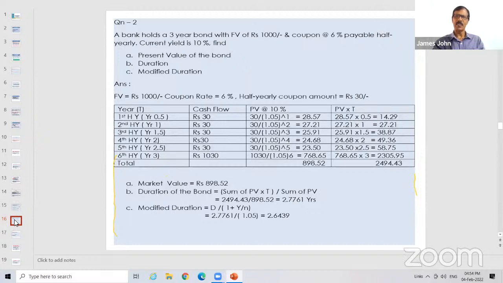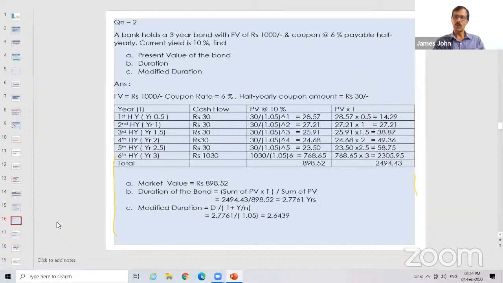Yield, or the interest rate. 10%, sir. Here it is 10%. 10 by 2 means only 5 will come now, sir. 5%. Half yearly. Yield is always in percentage. So 5%, how do you write? 5 by 100, 0.05. Sir, PB means the total earnings if we keep the bond till maturity. Am I right, sir?